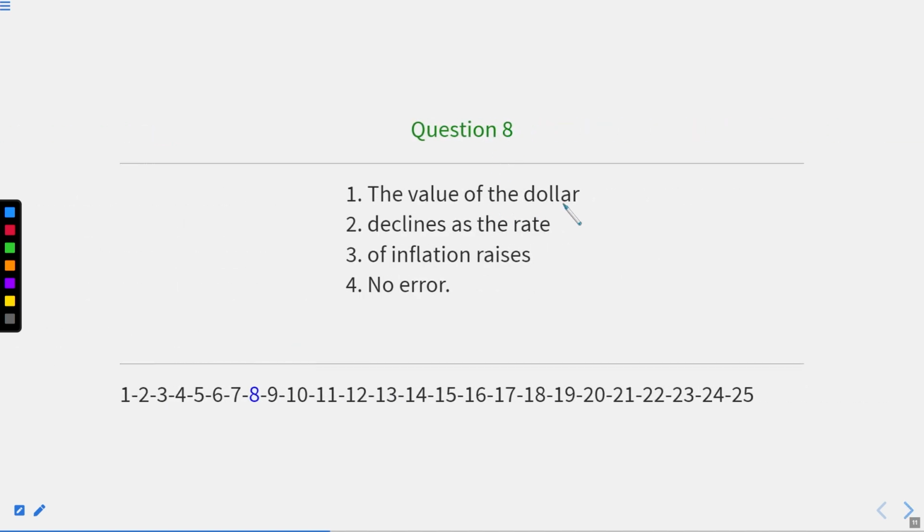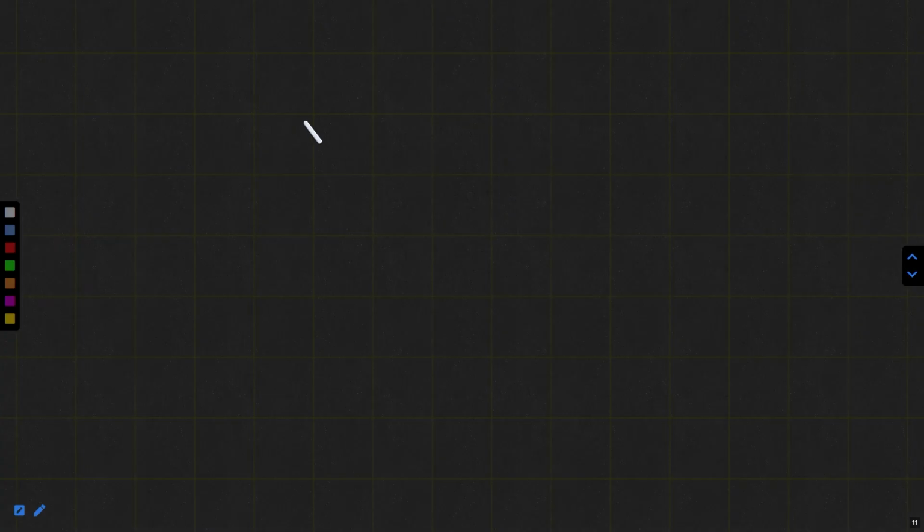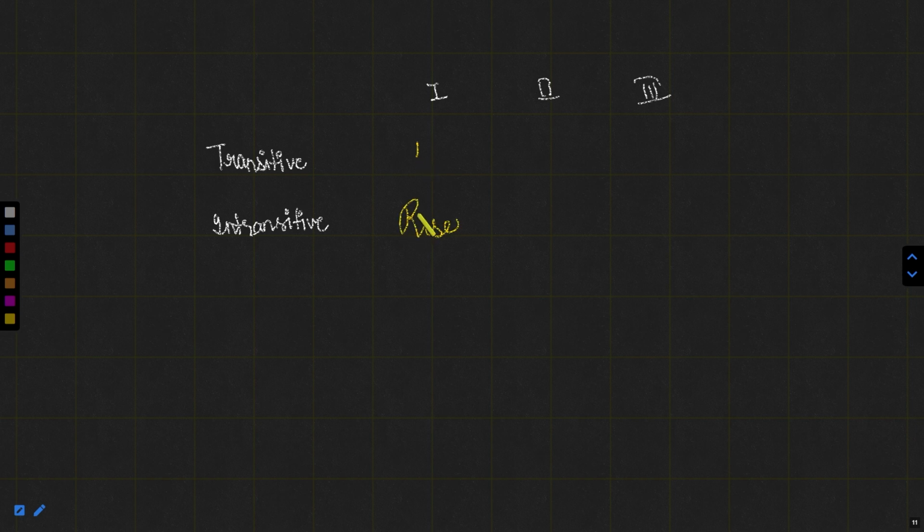The value of the dollar declines as the rate of inflation rises. Now, there are two verbs. Let me explain this. We have transitive verbs, and another type is intransitive verbs. Okay, so we have two types of verbs, that is transitive and intransitive. And we have a verb's first form, second form, and third form. So we have three forms of verbs. Now, the word rise is actually an intransitive verb.